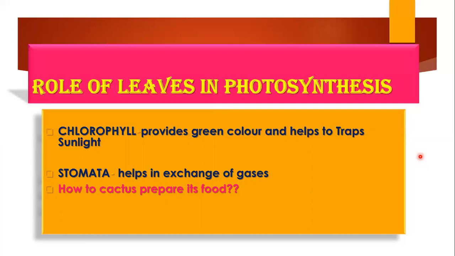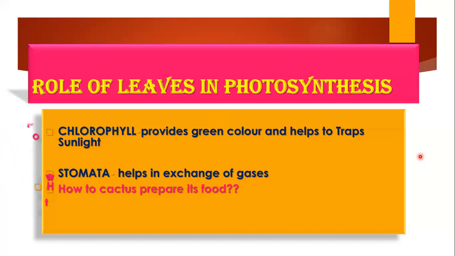So how then does the cactus prepare its food? When it doesn't bear leaves, or the leaves are modified to spines, then the stem in these plants becomes green to carry out photosynthesis. So where does the cactus make its food? With the help of the green stem.